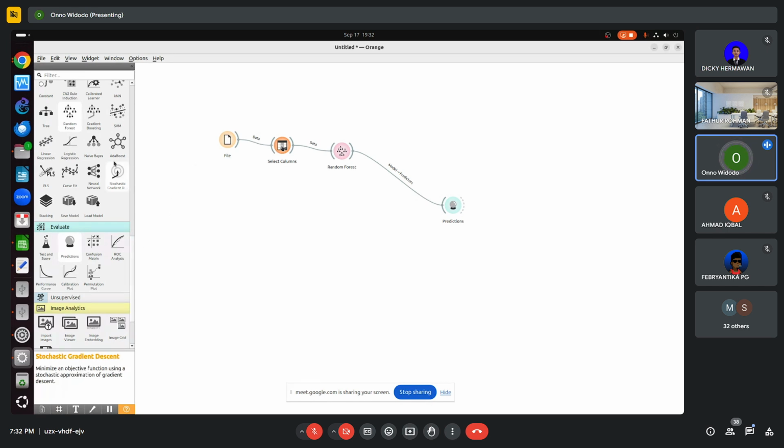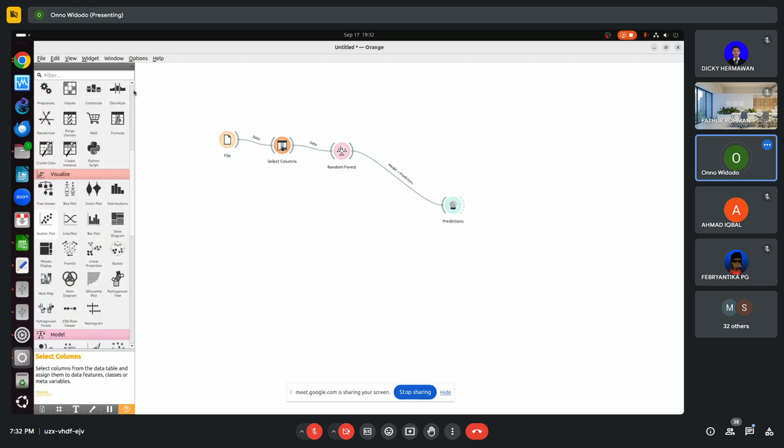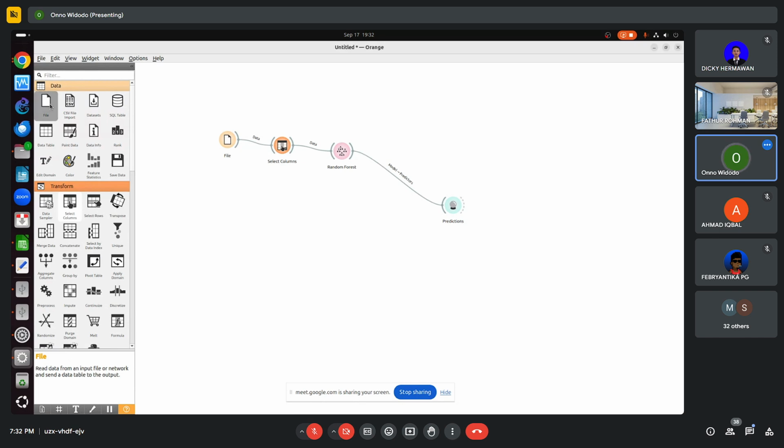So we need another file. We have to do select column again for the other file, and we fit the file here. I will remove this connection. See, the line is not a straight line; it's a dashed line.